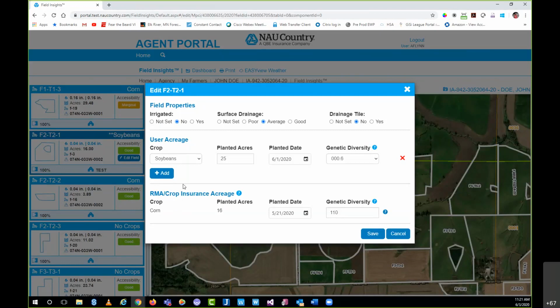So just wanted to call that out for you guys. We can continue to add still user lines if we needed to, add additional crops. You would not be denied there. Just to highlight, the user acreage does not have to match the crop insurance acreage from a Field Insights standalone standpoint. It's just there to allow the user to play with Field Insights if that's something they wish to do.